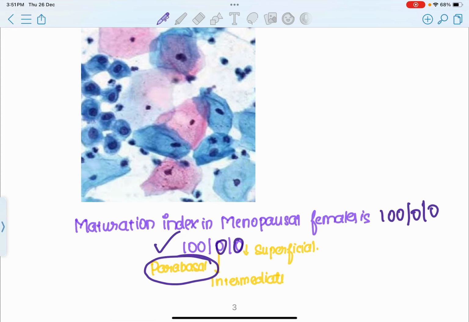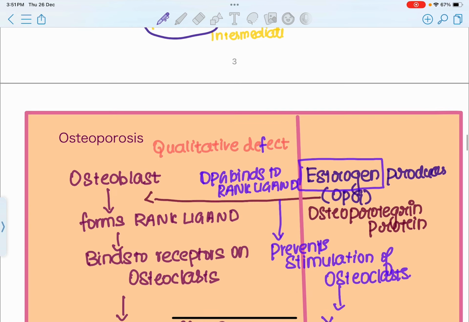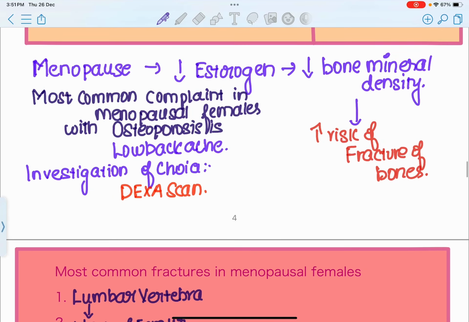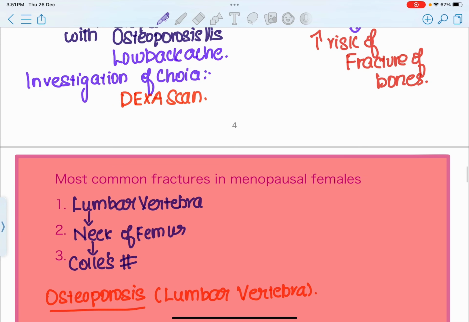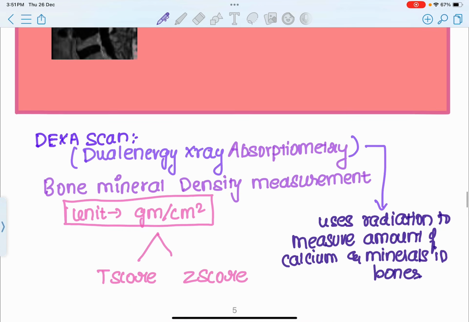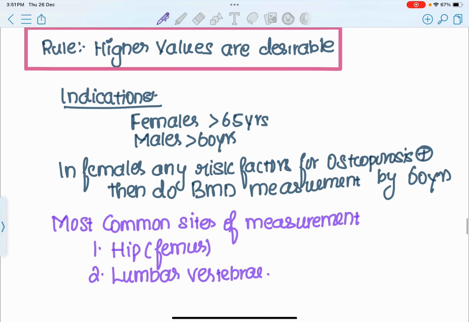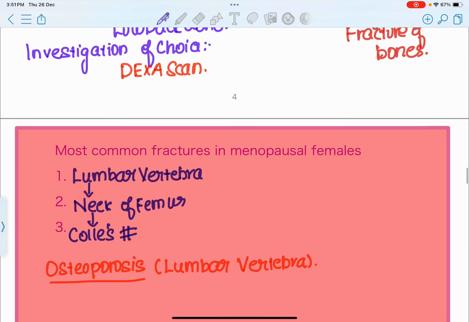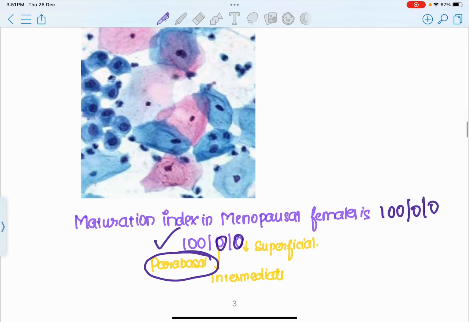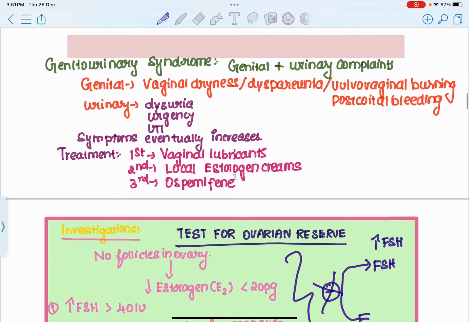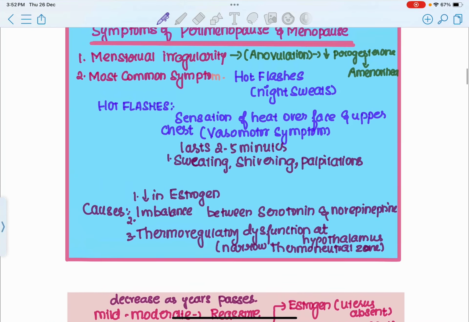Is that clear? Yes. So until now we have discussed the major symptoms of menopause and the treatment as well. So in the part 2 module of menopause, we'll be discussing osteoporosis, what is osteoporosis, what are the most common fractures which happen in menopausal females, and what are the investigations and the treatment of osteoporosis. Hormone replacement therapy will be discussed in detail in the subsequent module. I hope I have made this topic very simple and clear for you.